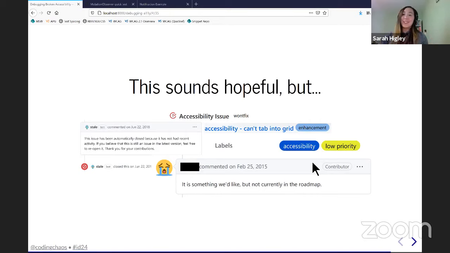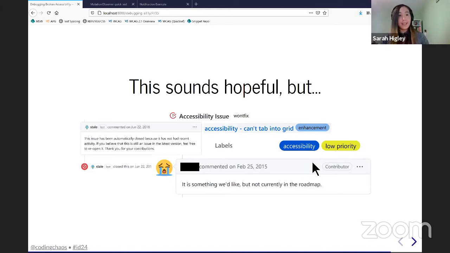But the problem is, for this to work, there actually needs to be open source libraries out there that have good accessibility and have good engagement on accessibility issues. And so this gets to the real root cause of a lot of problems out there, which is this kind of ecosystem-wide issue, where people en masse as a whole in our industry don't put enough time and care into making good accessibility and paying attention to accessibility issues when they're raised, and prioritizing accessibility as a fundamental initial requirement.